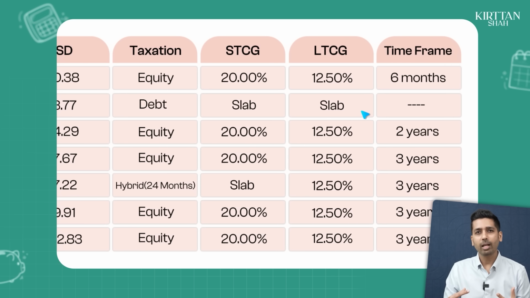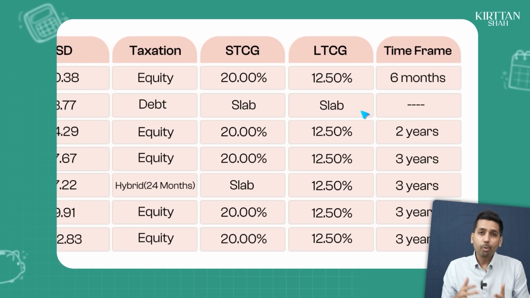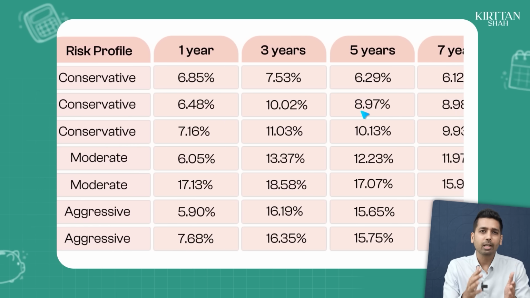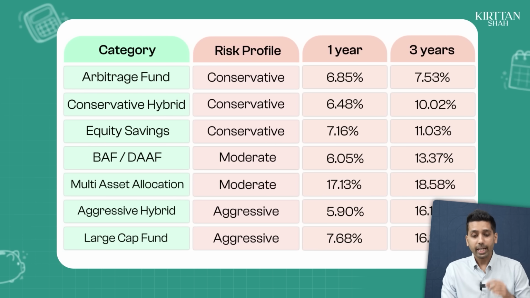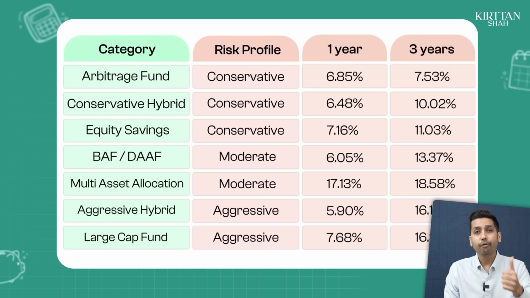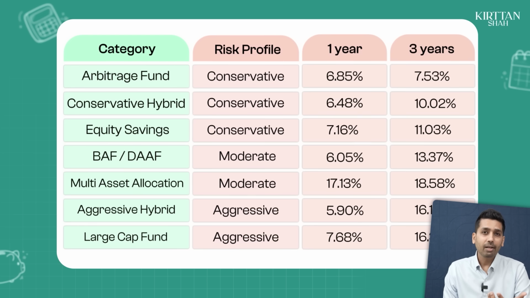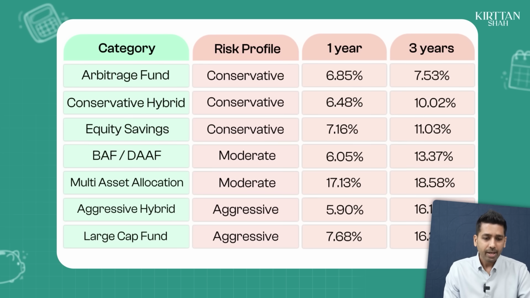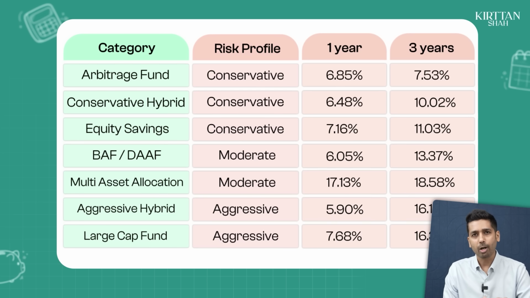If you stay invested for more than 1 year, you will pay 30% tax or slab rate on conservative hybrid, but only 12.5% on equity savings. So your post-tax return is far more superior in case of an equity savings versus conservative hybrid. So if you are a conservative investor and you've been investing in, let's say, a savings account or smaller FDs like a 1-year FD, arbitrage fund is a far better place to be. If you're a conservative investor and you've been investing for 1 or 2 years in a fixed deposit, equity savings is a far better product for you to invest in.